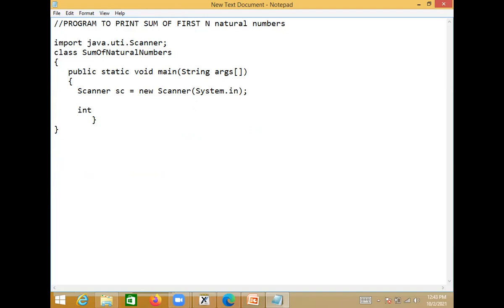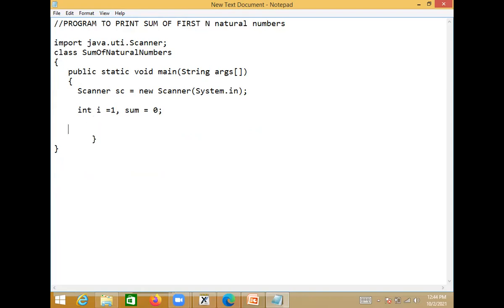So I said the first natural number you should store in some variable, yes or no? So int i is equal to 1, and we should declare one more variable, sum. You should store the sum in a variable called sum and initialize it to 0. Whenever you have a variable sum, blindly you initialize it to 0.